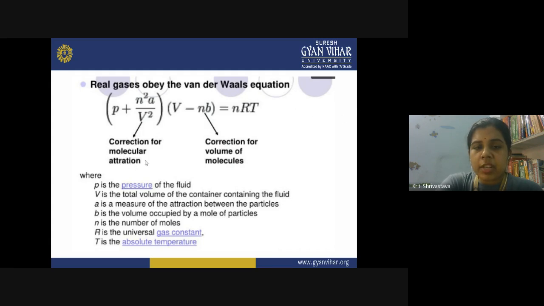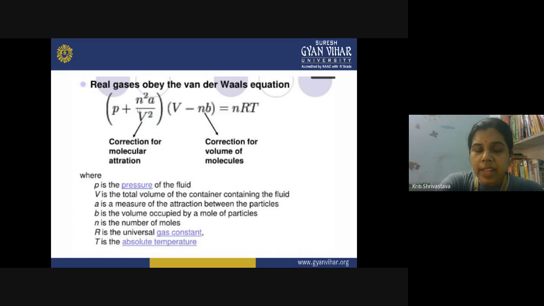In the case of molecular attraction, the correction has been made to the pressure, because now the pressure of the gas will be higher than calculated by the ideal gas, because molecules are attracted by the forces. And in the case of the volume of the molecules, the correction has been made in the term nb, because the actual volume becomes lesser.